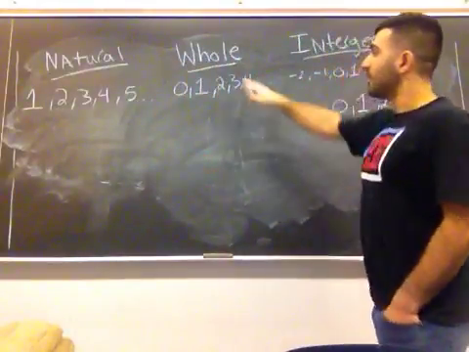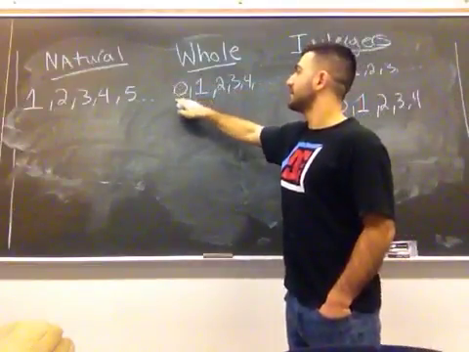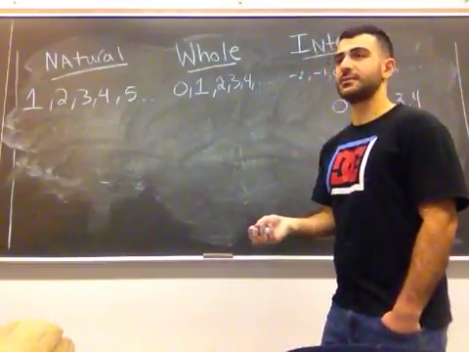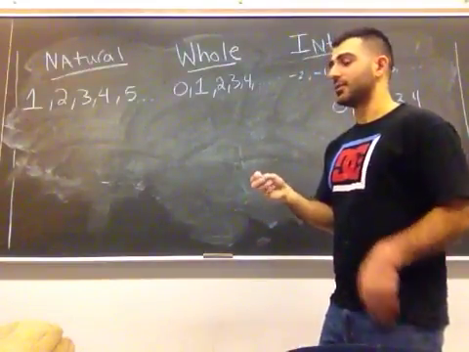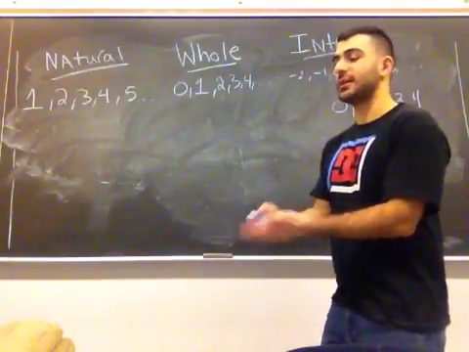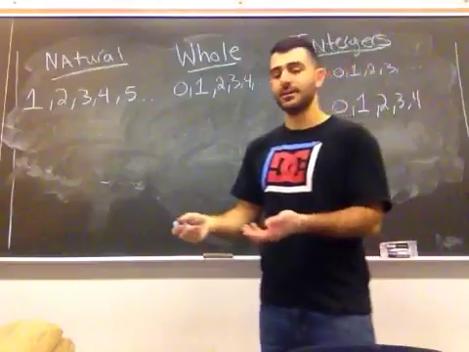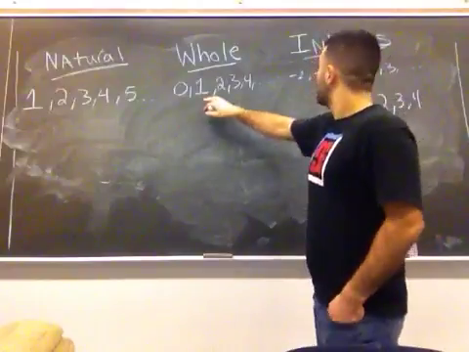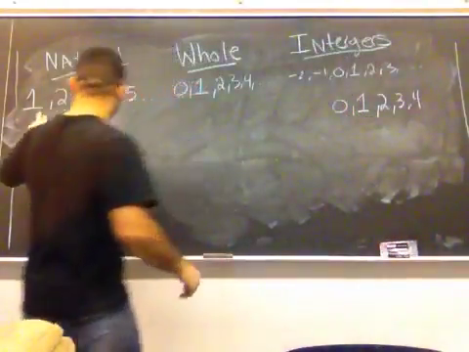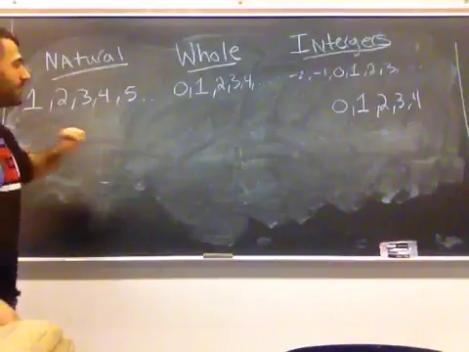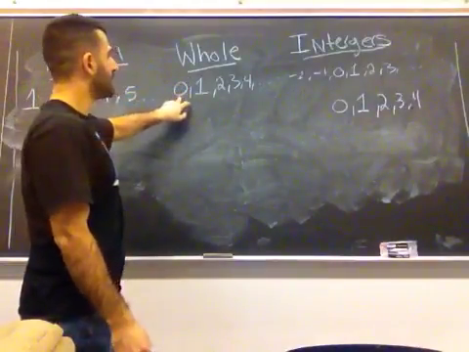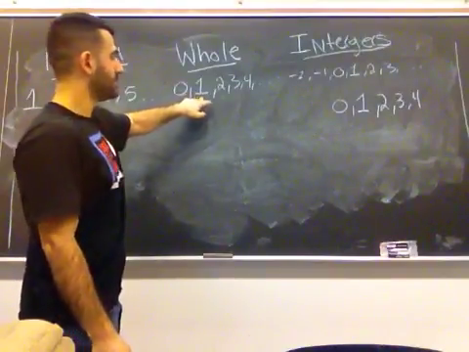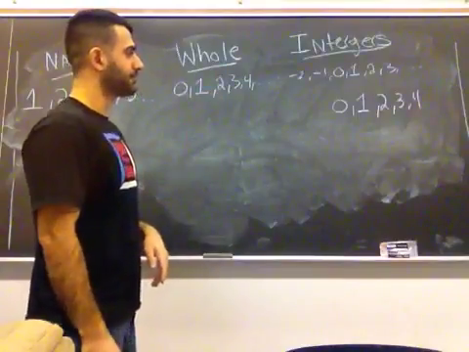And you keep going. Now a whole number, all it means is we're going to add this number here, which is called 0. And 0 is when you have an absence of something, a void. When you had something and now it's gone, there's nothing there. So if you had a bag of candy, all the candy is eaten, you look in the bag and there's nothing there, you say I have 0 candy. So for natural numbers, you start off with 1 and you keep going. For whole numbers, you're just going to start off with 0 and add 1 to get to the next number. So 0 plus 1 is 1, 1 plus 1 is 2, and you keep going.